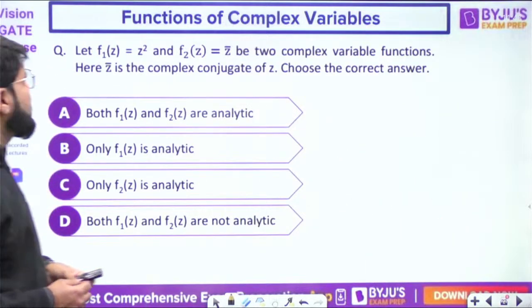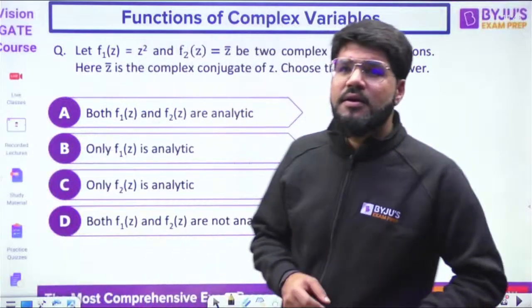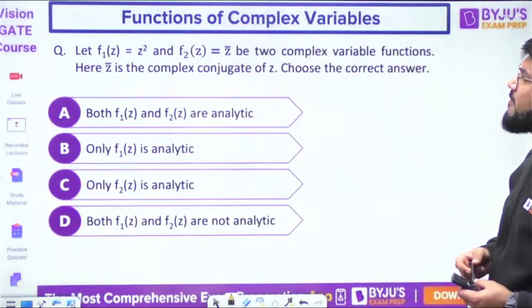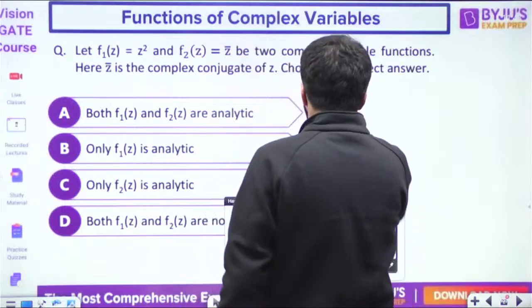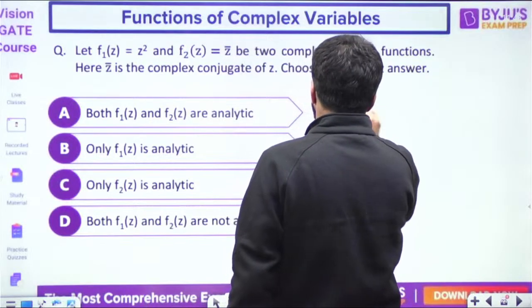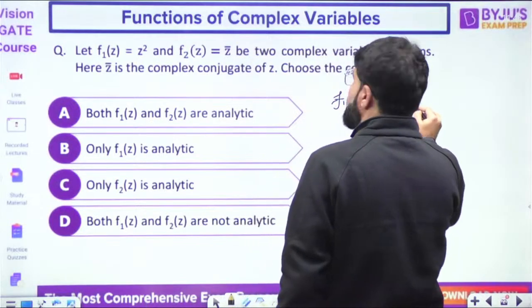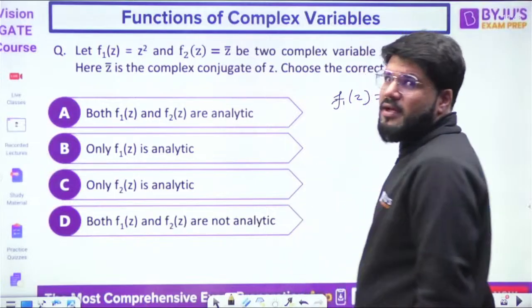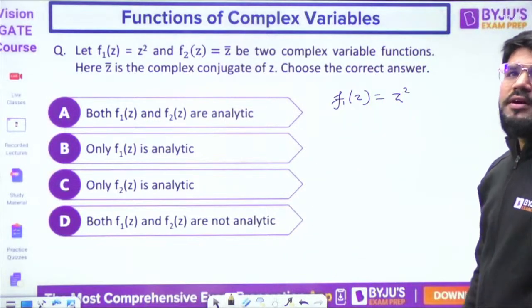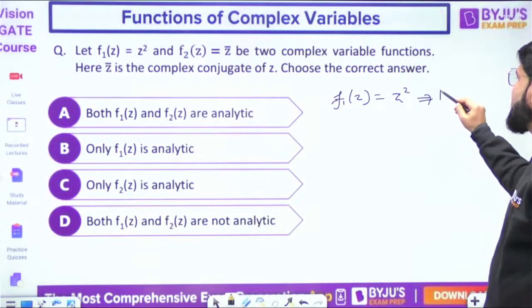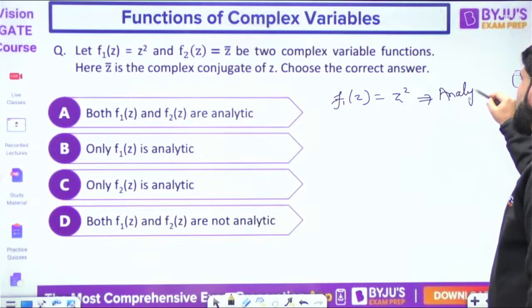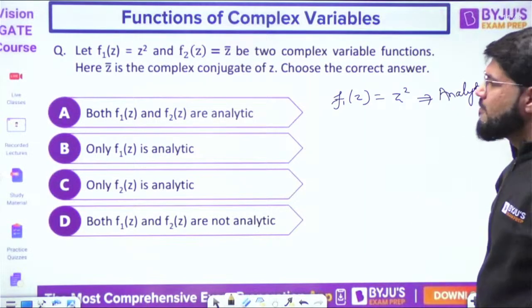I give you two functions. f1(z) is equal to z square, and f2(z) is z bar, where z bar is the conjugate, like z star. What is the first function? f1(z) is z square, which is already proved. It is analytic, we just discussed this question. This is analytic. What about f2(z)?